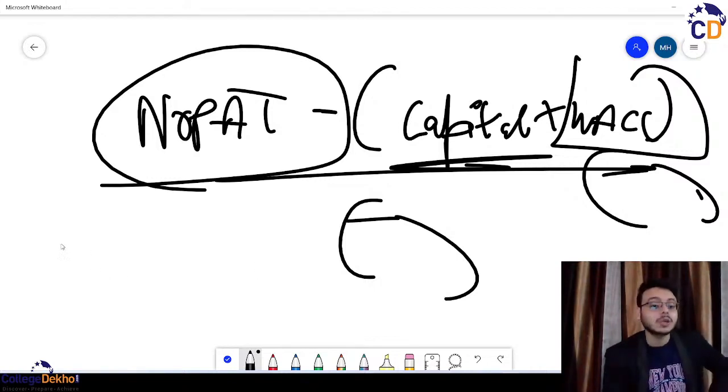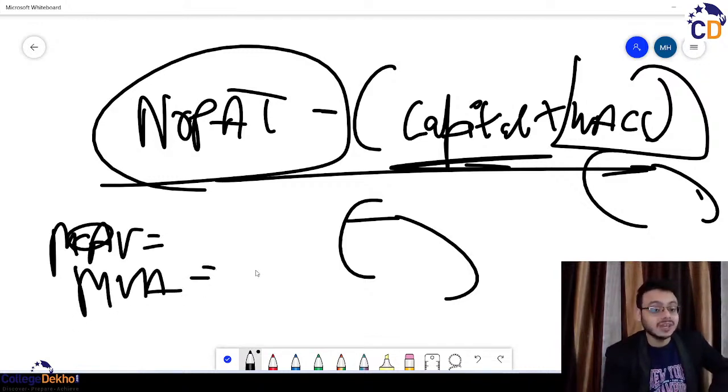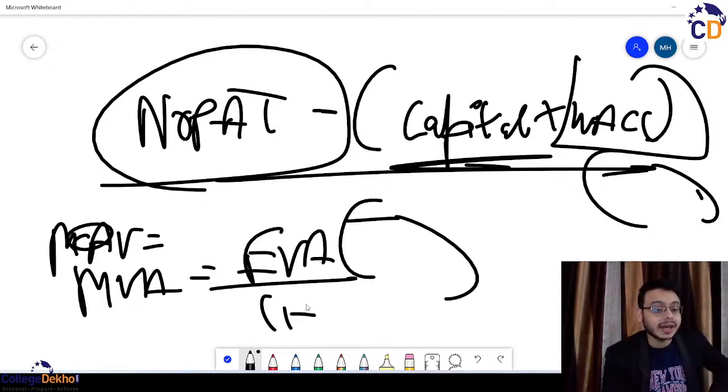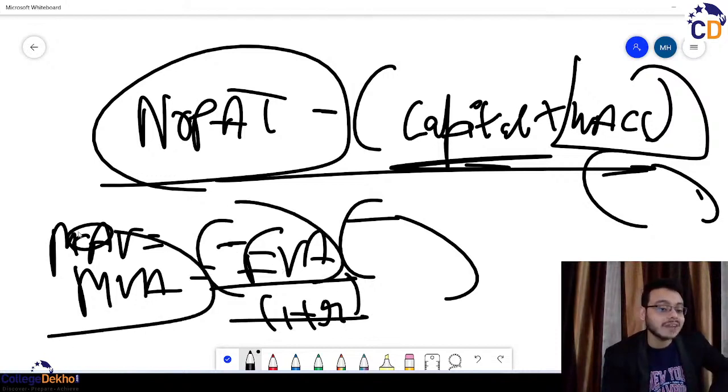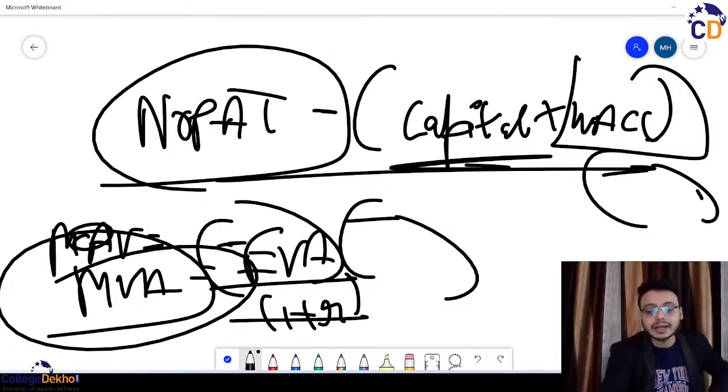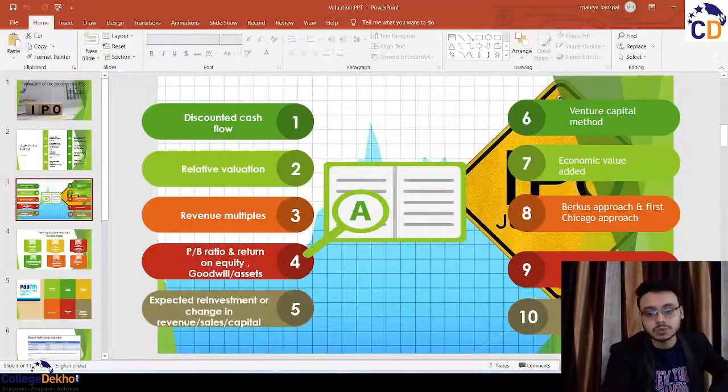Ultimately, you cannot calculate the market value added for these companies as well. Because market value added, as we call it MVA, is the discounted version of EVA. You have to discount it by a certain rate. When this value is coming out to be negative, how can we calculate MVA, the market value added? Again, this measure cannot be used.